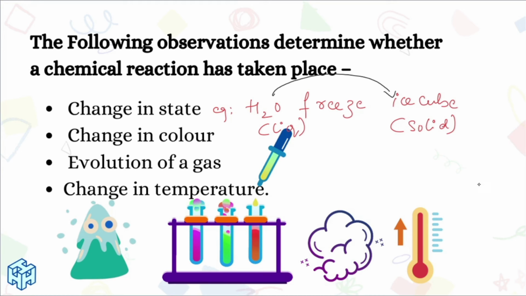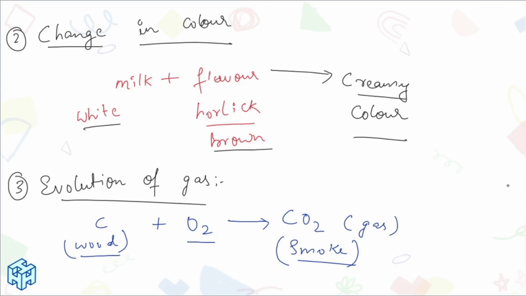What's the last thing? Change in temperature. Have you ever mixed Glucon-D? Guys, have you ever observed mixing Glucon-D? Anyone? Very good. Number 4: change in temperature.